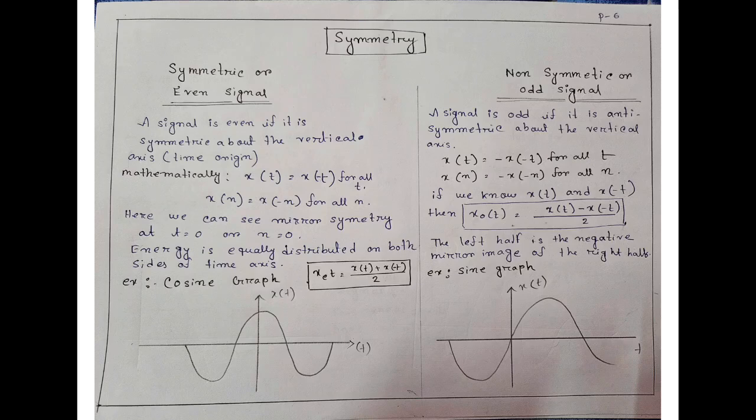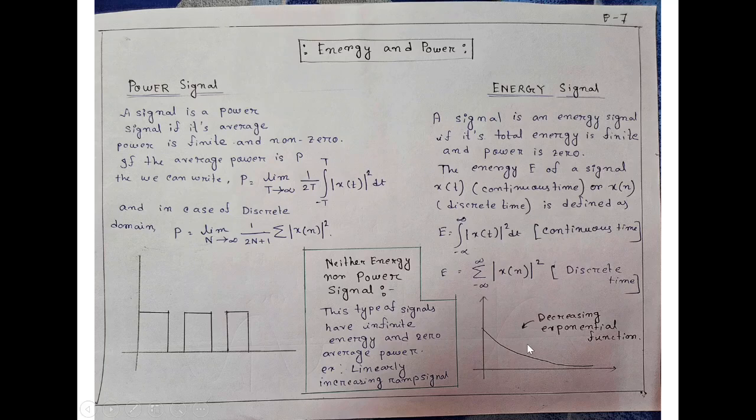If we know x(t) and x(-t), then x odd(t) equals x(t) minus x(-t) divided by 2. The left half is the negative mirror image of the right half. And the example of this is the sine graph. We can see the graph here in this slide.